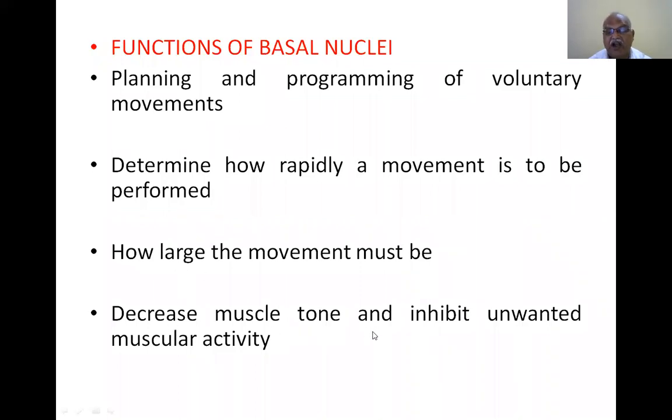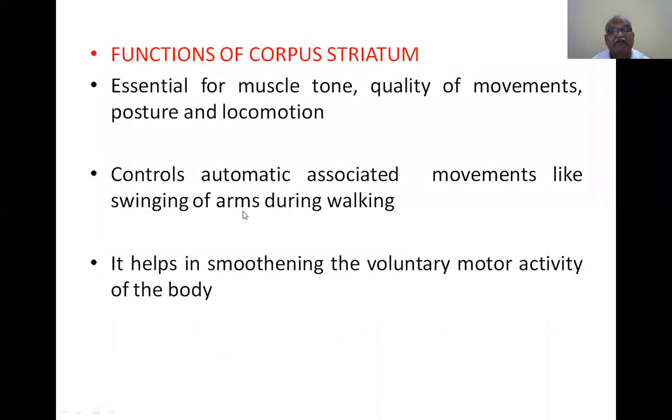Decrease the muscle tone and inhibit unwanted muscular activity. If unwanted muscular activity, overactivity of muscles, is there, it will be prevented by decreasing the muscle tone. These are all the functions done by the basal nuclei.